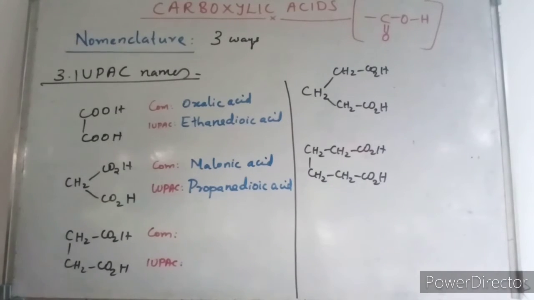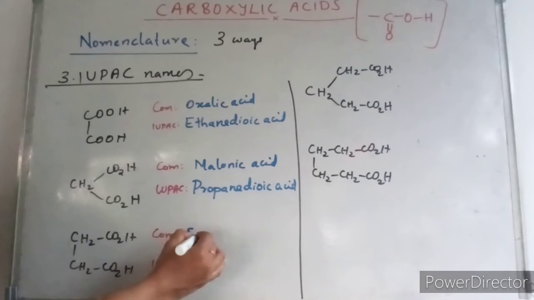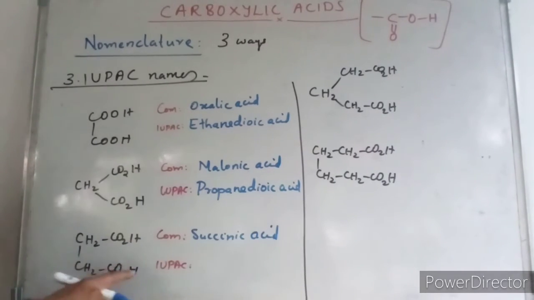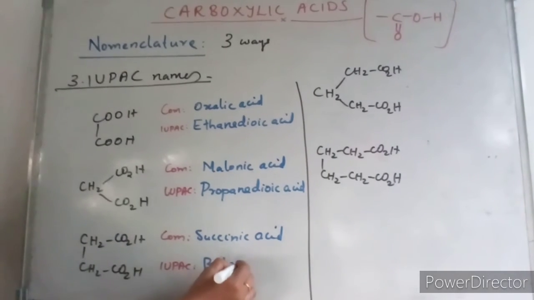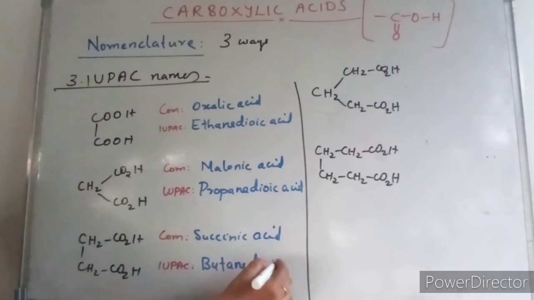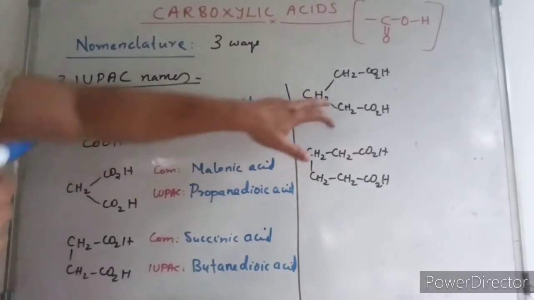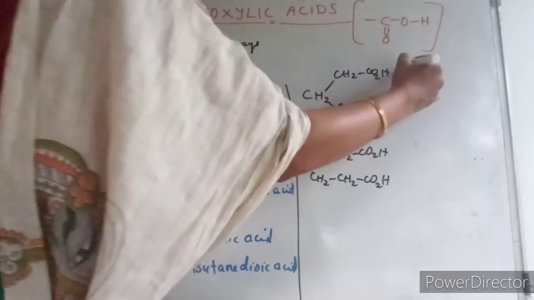Now the fourth one, the common name would be succinic acid. 4 carbon acid will be succinic acid. Now 1, 2, 3, 4, 4 carbons, so that will be butane dioic acid. Now here the common name would be glutaric acid.